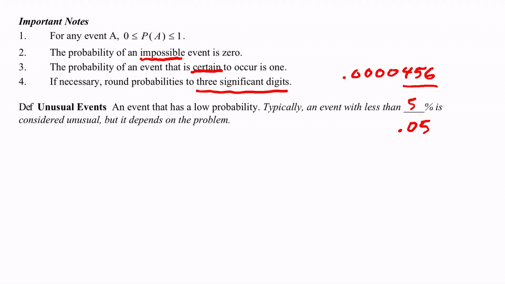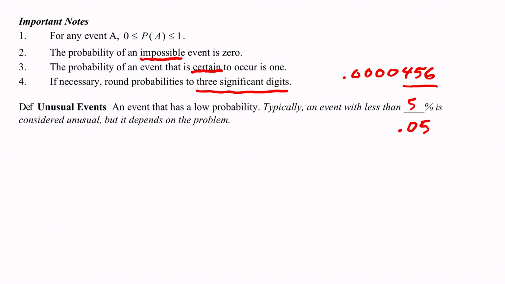Take, for instance, the case where you have maybe a severe consequence, or there could be certain cases when a 5% probability would be considered very high.